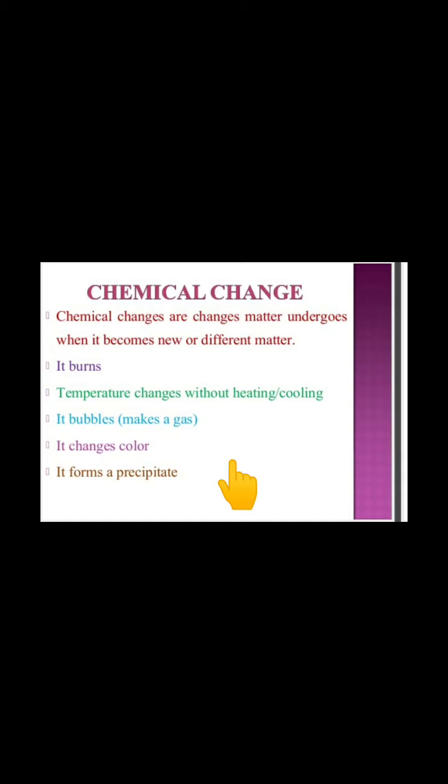Let's start our topic. Chemical changes are changes matter undergoes when it becomes new or different matter. It means when the matter undergoes a chemical change, there will be formation of a new material. The new material will be totally different from the previous one. Like it will burn, temperature can change without heating or cooling. There will be formation of bubbles that will show the making of a gas. It can change the color and it can form a precipitate. So these are the various signs which will show that a chemical change is undergoing.